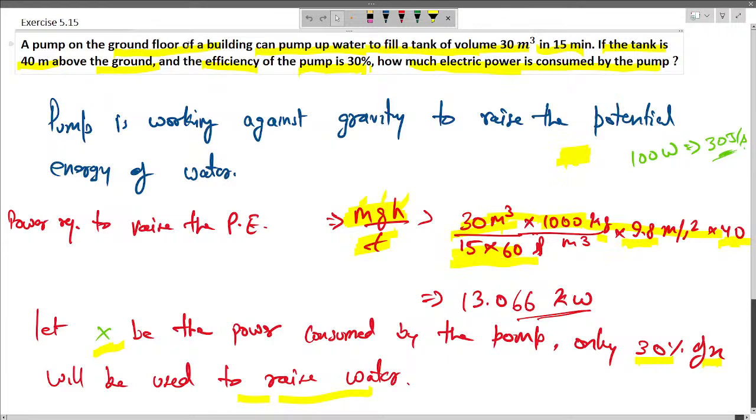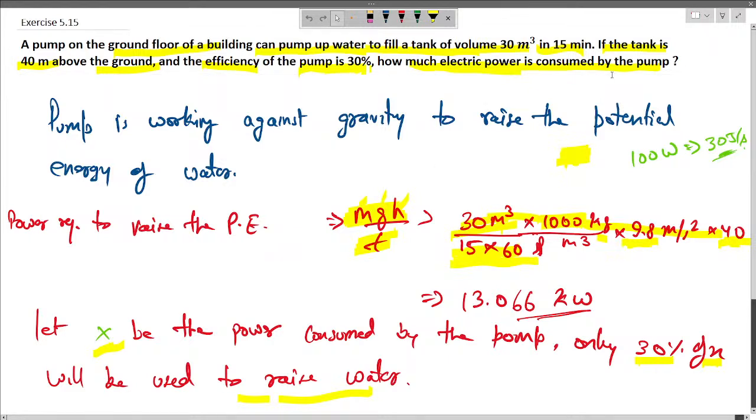A pump on the ground floor of a building can pump water to fill the tank of 30 meter cube in 15 minutes. If the tank is 40 meter above the ground, and the efficiency of the pump is 30%, how much electric power is consumed by the pump?